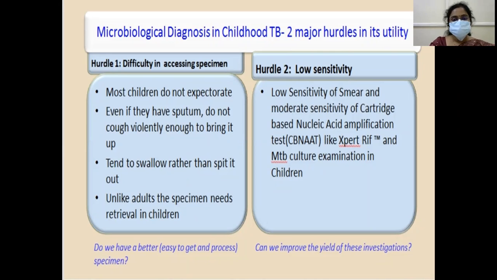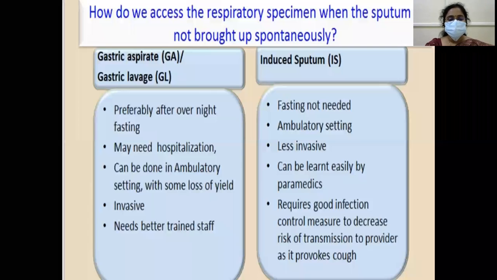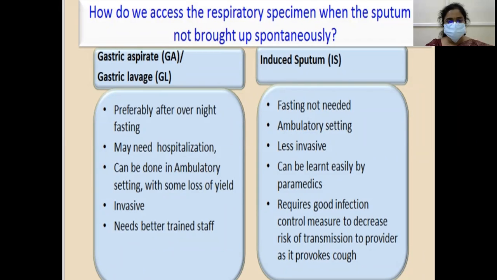Hurdle 2 is low sensitivity of the smear because of paucibacillary nature, and moderate sensitivity of CB NAT like Xpert and MTB culture examination in children. So we have read in the previous slide that we have to retrieve the sputum specimen, but how is it done? How do we access the respiratory specimen when the sputum is not brought up spontaneously? It is by gastric aspirate or gastric lavage or induced sputum.